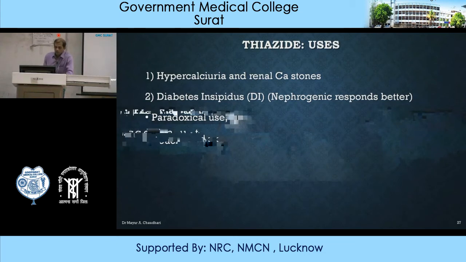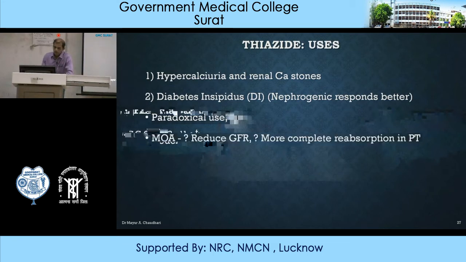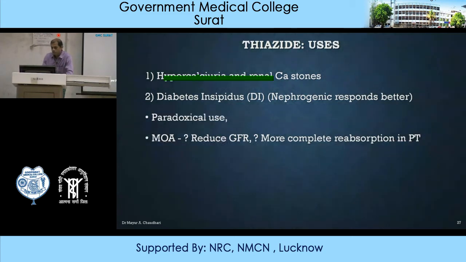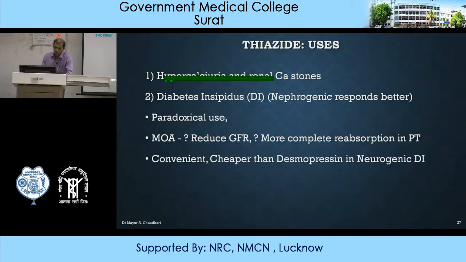But somehow, because of some unknown action, they are reducing GFR, or because of more complete reabsorption in proximal tubule, they are reducing urine formation up to 50% in patients of diabetes insipidus. So this is one of the paradoxical uses of diuretics. Even in case of diabetes insipidus, in which urine formation is increased, you are using diuretic drug to decrease the urine formation.